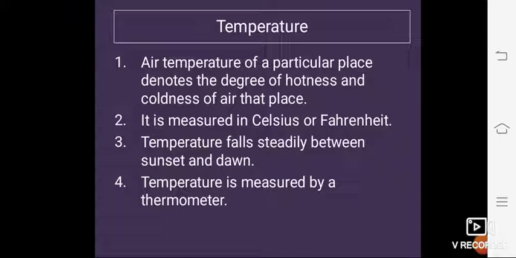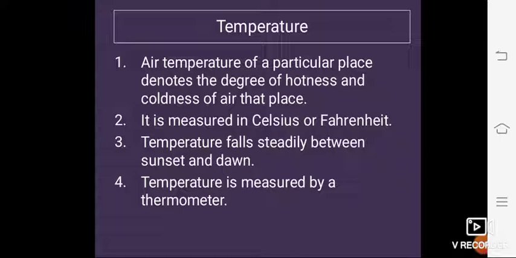If we take the example here, student, in summer the sun is high in the sky, therefore the amount of heat that reaches the earth's surface is more. Right student? If we take the example of winter, in winters the sun is low in the sky, right? And the rays slant towards the surface of the earth, due to which there is less heat. For these reasons, summer is always warmer than winter, right?